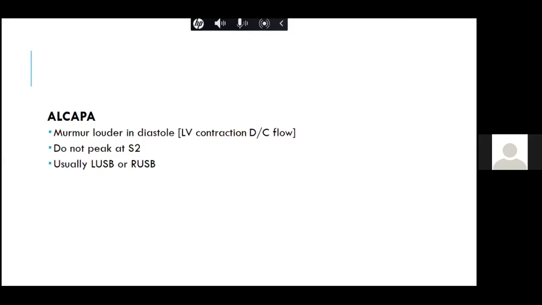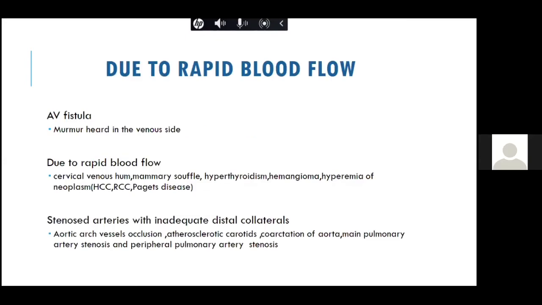So it does not peak around S2, and usually it is heard in the left upper sternal border or the right upper sternal border, because our right coronary artery via the collaterals fills the left coronary artery. So next are the causes like the rapid blood flow, like the AV fistula. It is more commonly heard on the venous side.